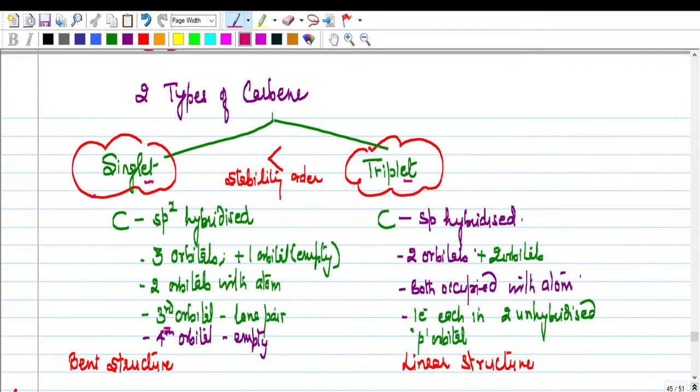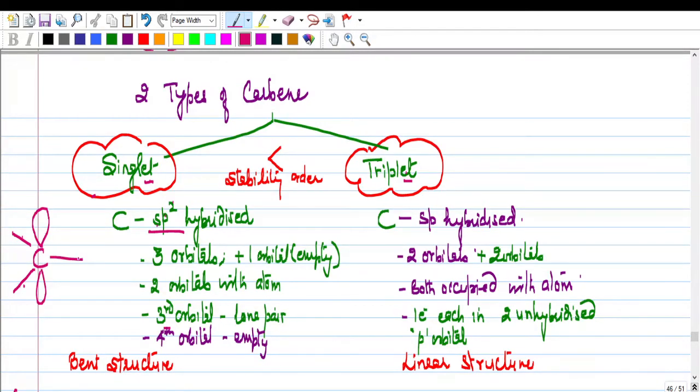Now let's study how many types of carbenes are there. So carbenes are of 2 types, singlet carbenes and triplet carbenes, depending upon the hybridization of the carbon. Now when we talk about singlet carbene, carbon is sp2 hybridized. So when it is sp2 hybridized, definitely it has got, yes, a trigonal structure. Now if we talk about sp2, that means there are 3 orbitals in one plane, or they are hybridized, and one orbital, a p orbital, is left as such. So this empty p orbital is left as such.